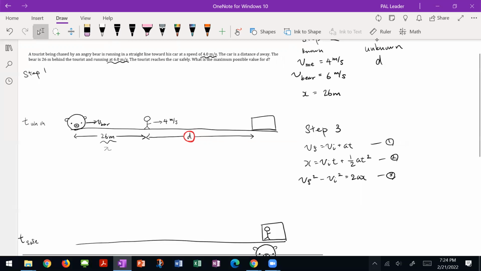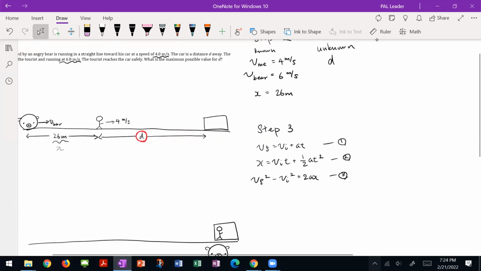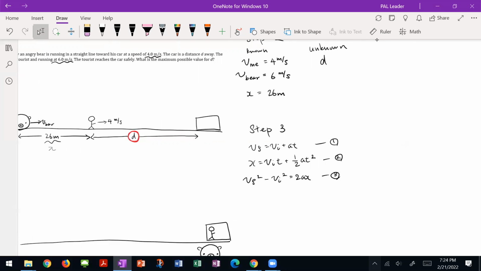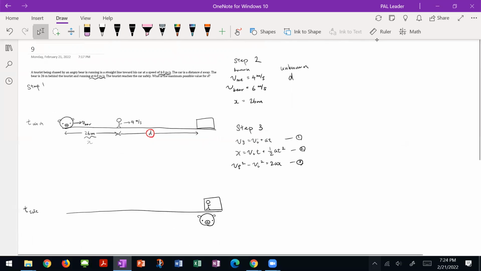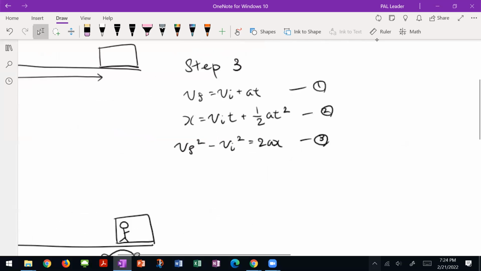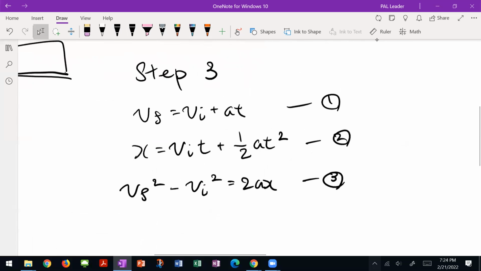And this is where it gets kind of hard to explain. We want to know distance, right? So first of all, we're not even going to look at number 1 because that doesn't even have distance in it.